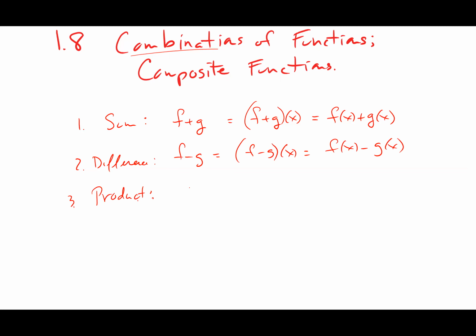Product means multiply. How does that happen? This one is f and g just close together by themselves. Right next to each other, we got ourselves the multiplication of f and g. If you want to introduce what the variable is, because sometimes we need to do that, we have that right there. And if you want to show how you're actually doing the process, it's f of x times g of x with a little dot in the middle.